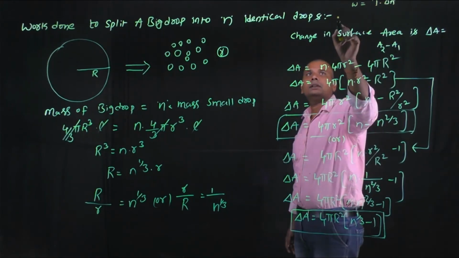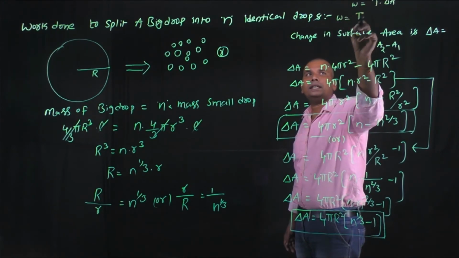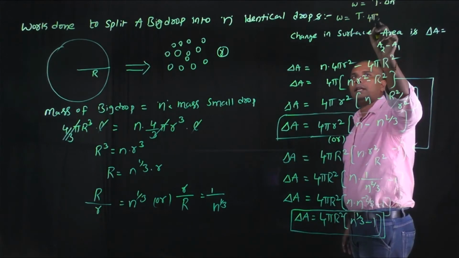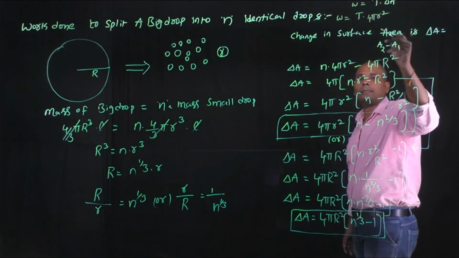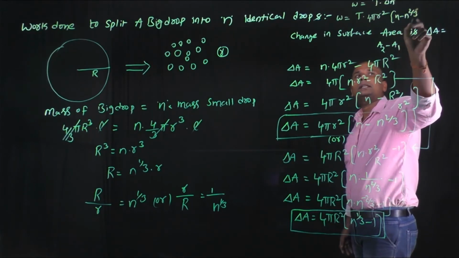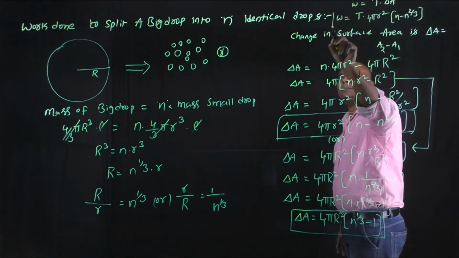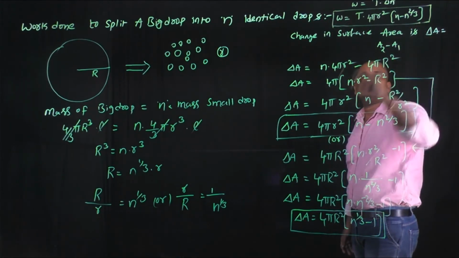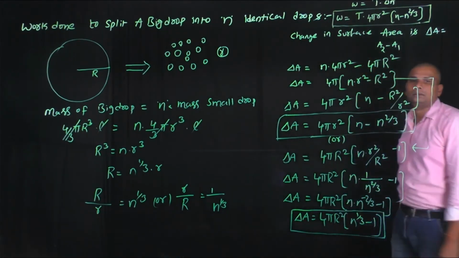From this, work done is equal to surface tension T into the change in surface area, 4 pi r square into n minus n power 2 by 3. This is the expression for the work done when a big droplet splits into n identical droplets.